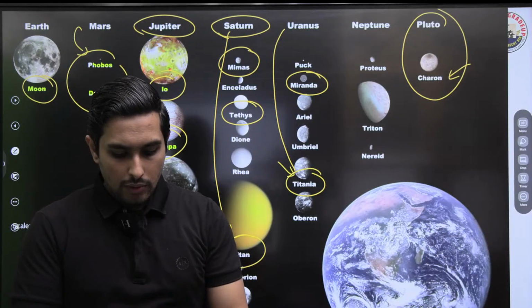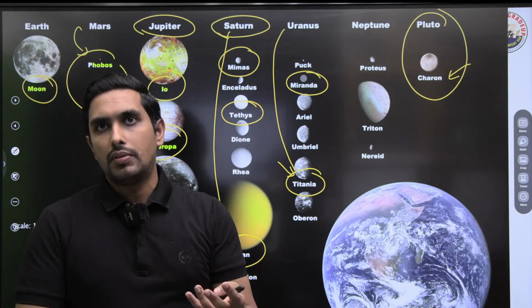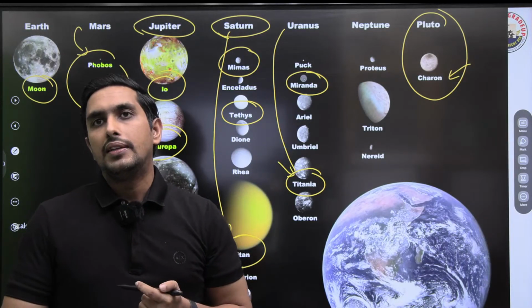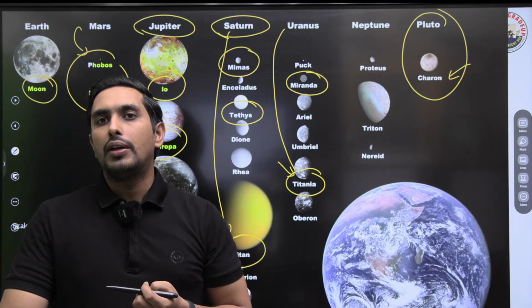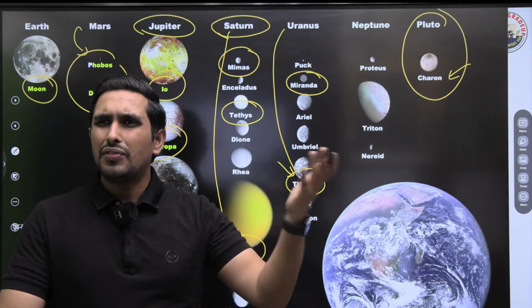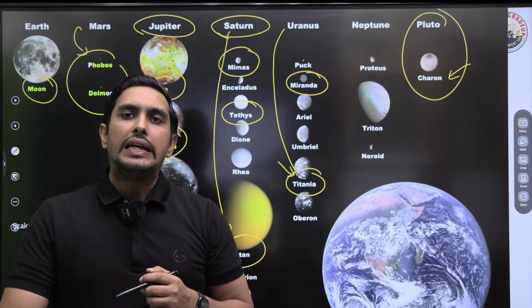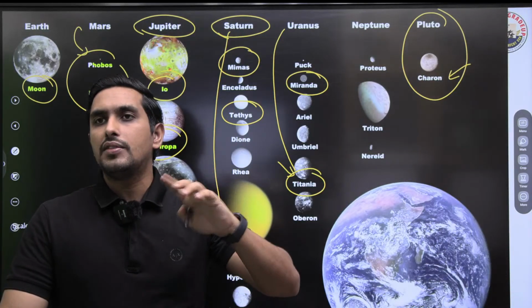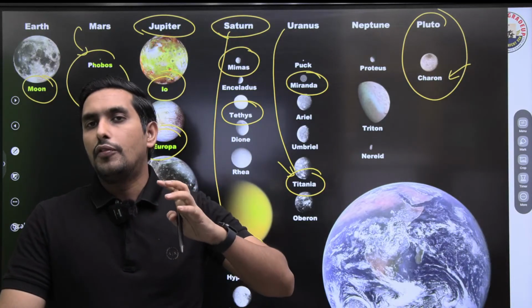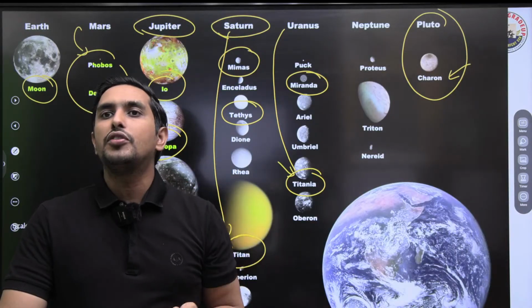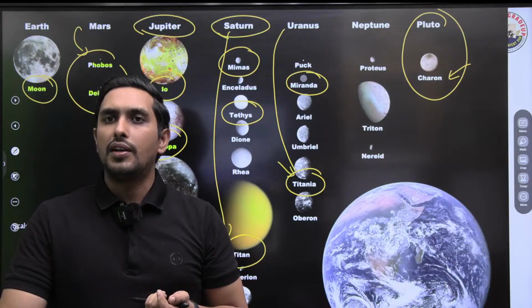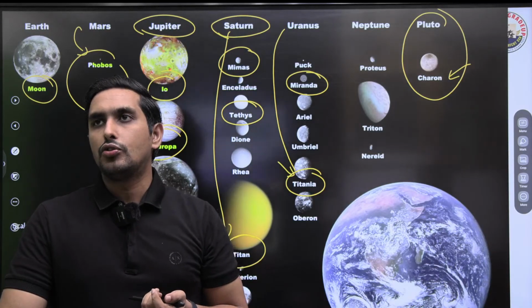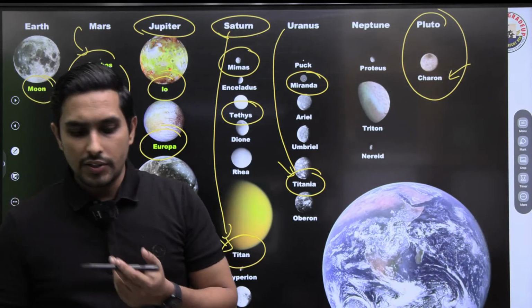Now let me tell you one thing. When we talk about the moons, the natural satellites as we call them, Saturn has got a massive number, I think 146 odd moons. The list basically keeps on changing, because when we talk about Jupiter and Saturn, there is always a kind of competition going on. This is a point we have to understand, but of course Saturn is the one which usually wins that. Got it, Chaitanya? Yeah, very good.